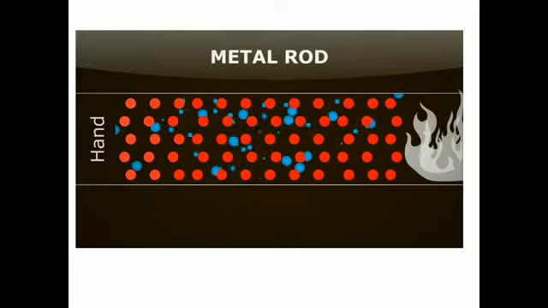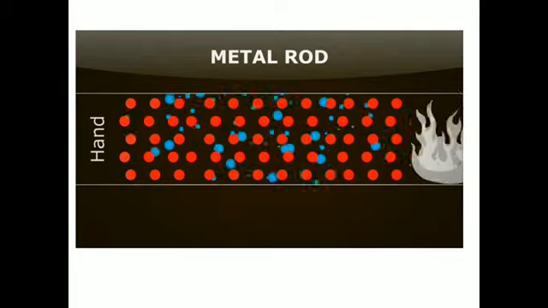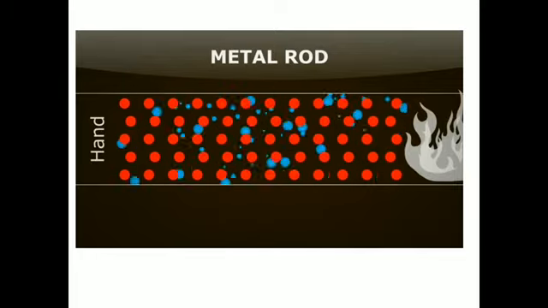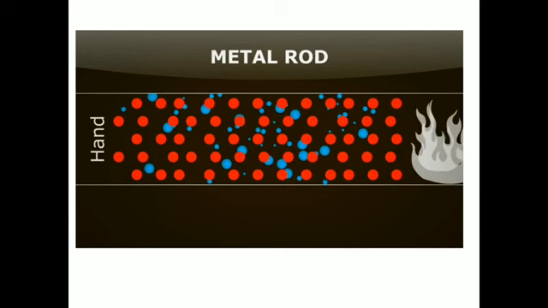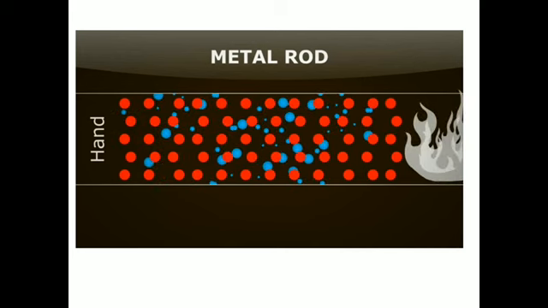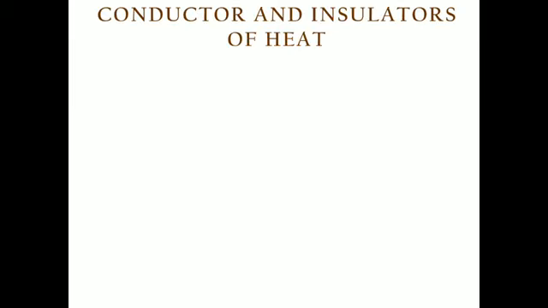So ultimately the heat from the right end, that is the fire end, will move toward the hand part, like this. So this is how the heat is going to be transferred or conducted in the metal rod. Okay, now what are conductors and insulators?